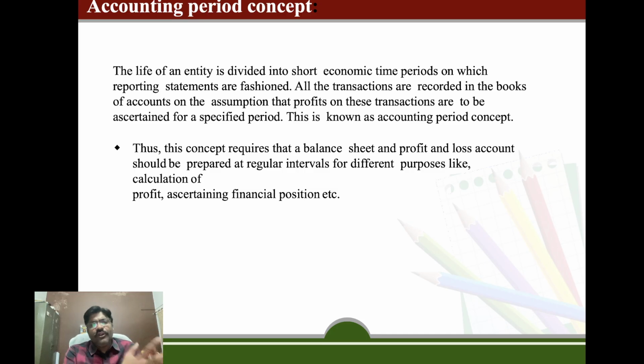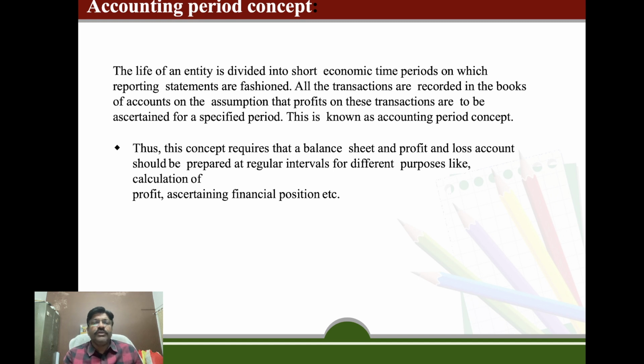Accounting period concept, which we have already discussed in the previous slides. The life of any entity is divided into short economic time periods for which reporting statements are furnished. For accounting purposes, the accounting period starts from 1st April of any year and ends on 31st March of the next year. All transactions are recorded in the books of accounts on the assumption that the profit on these transactions is to be ascertained for a specific period. This is known as the accounting period concept.